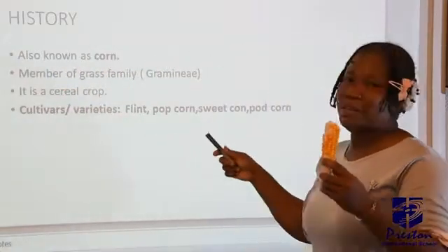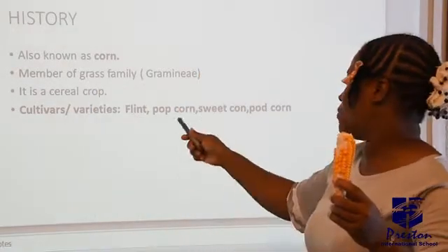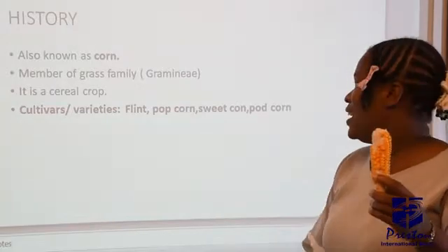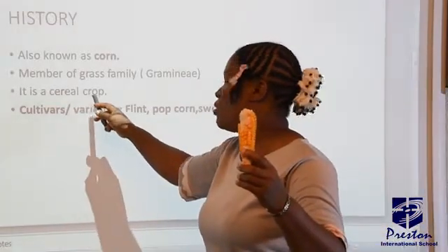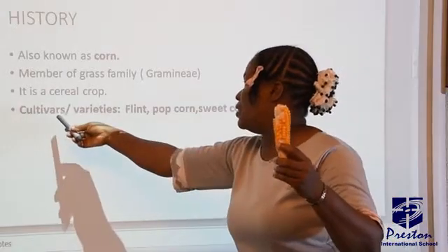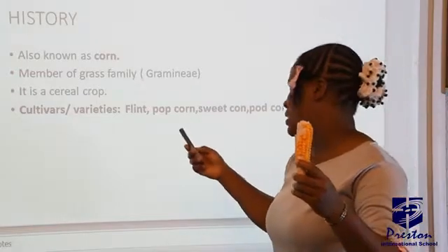Maize is also known as what? Corn. And maize is from the member of the grass family called Gramineae. Maize is also a cereal crop, as you have been taught in past classes. And then the cultivar. When you're talking about cultivar, you're talking about the varieties of maize.